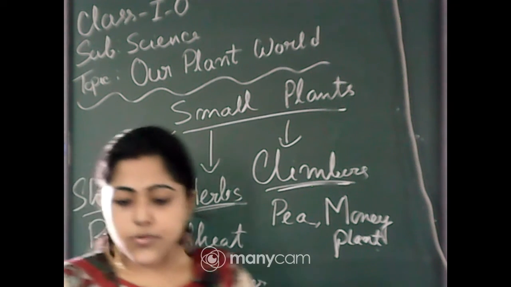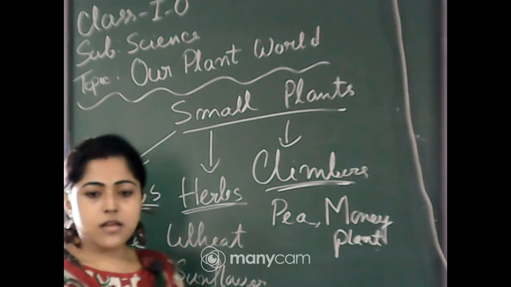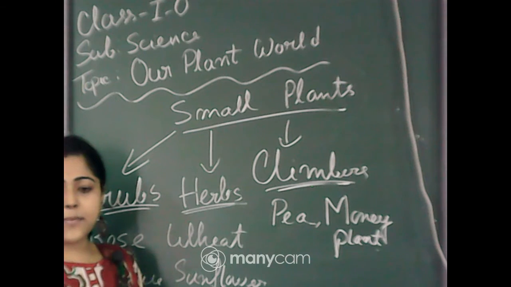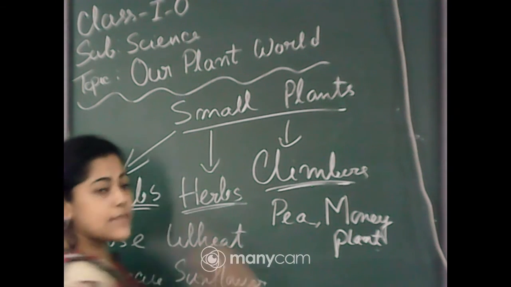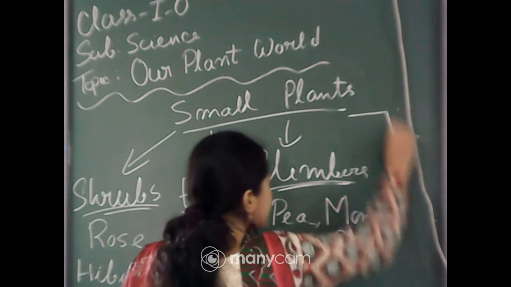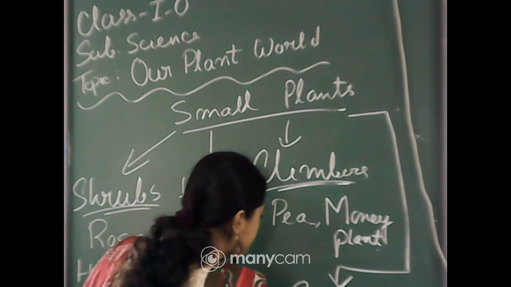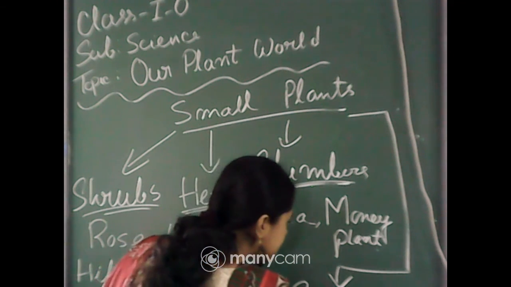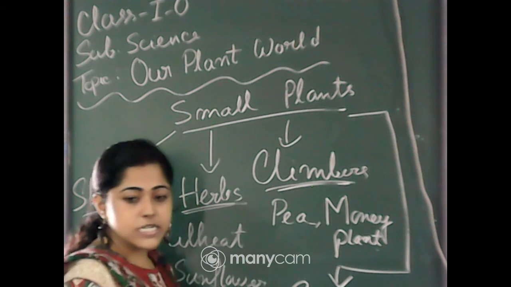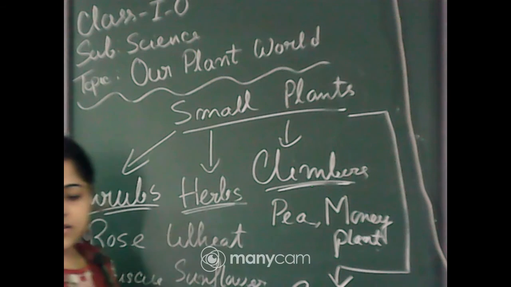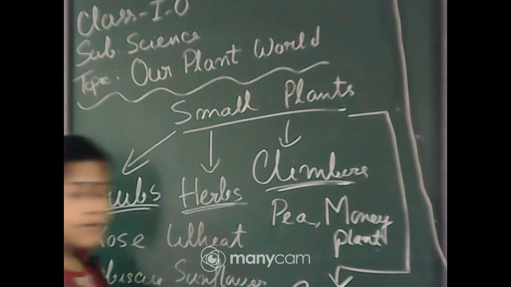Anshika, which side? Can you see the board, Anshika? I am right here at first about the creepers. See here. Hope you see this side of the board, creepers, and the example is watermelon.